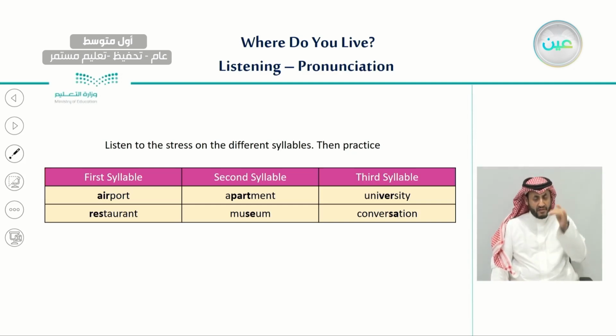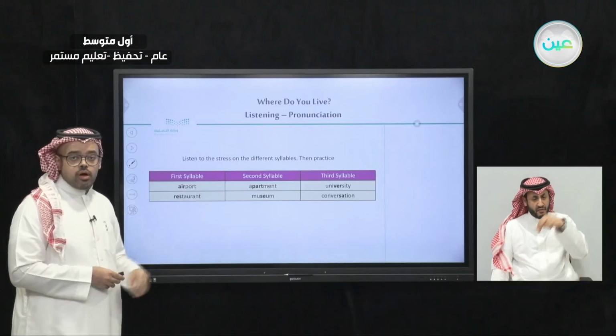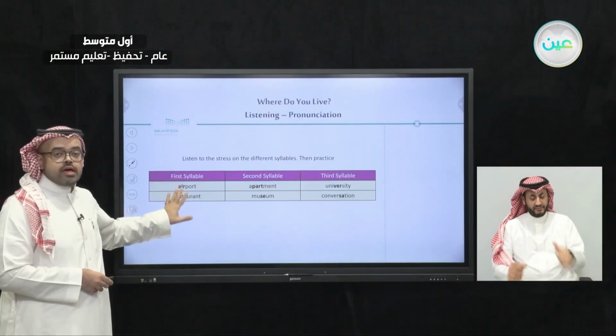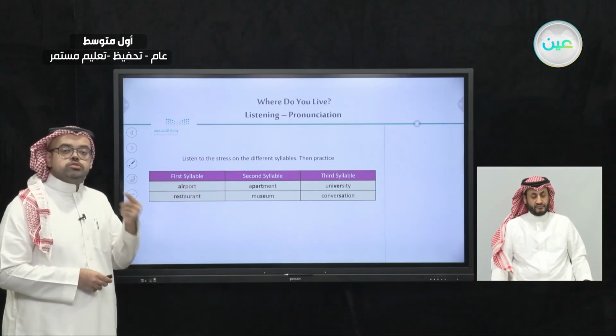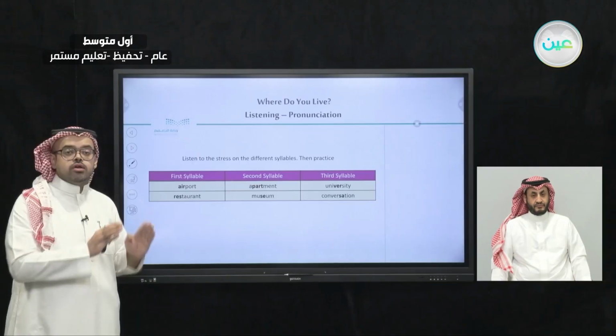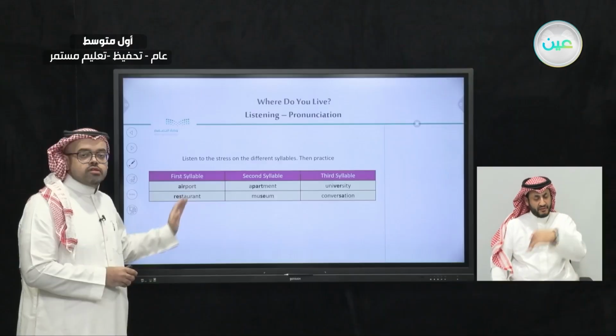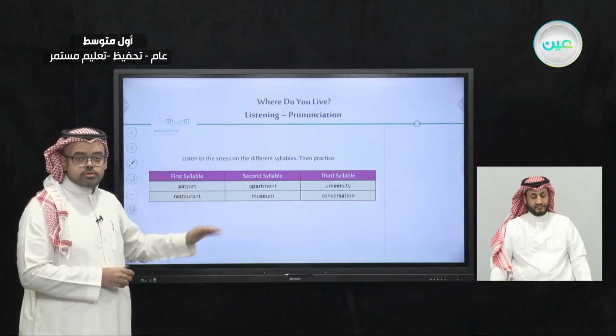And for the second one, the word restaurant, restaurant. So these are examples of words where we stress the first syllable, the beginning of those words. So again, here we would say airport, and here we would say restaurant.